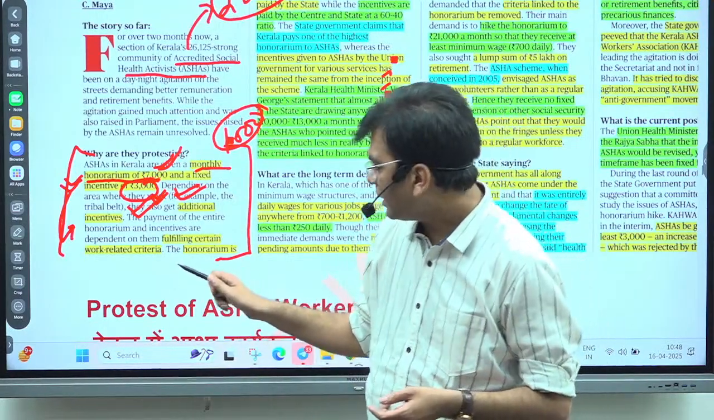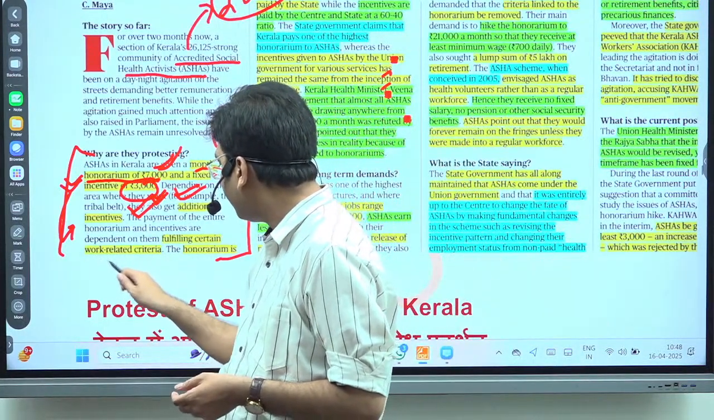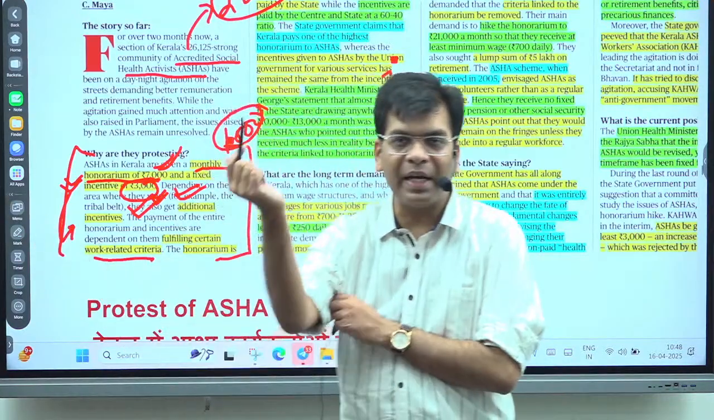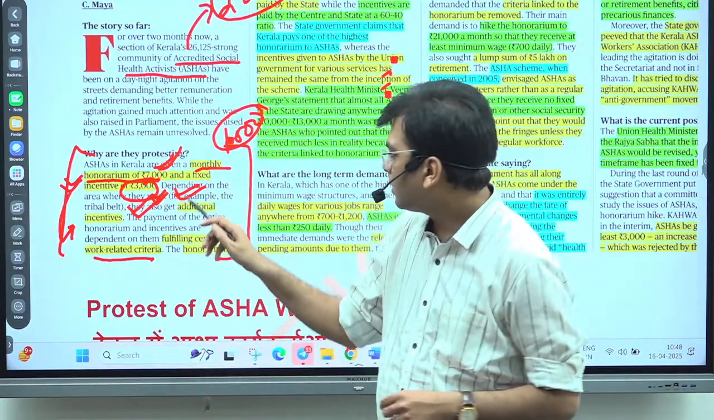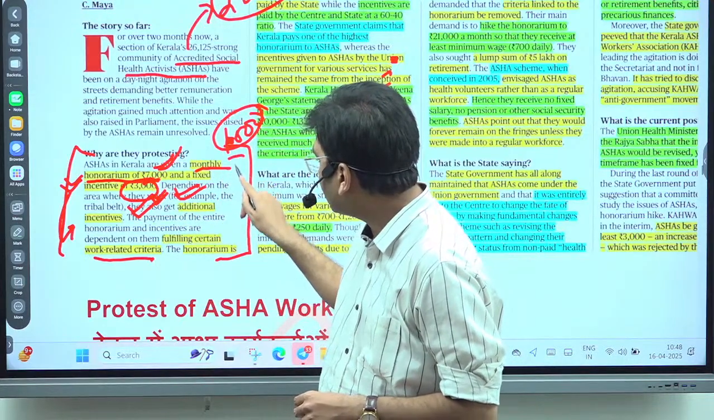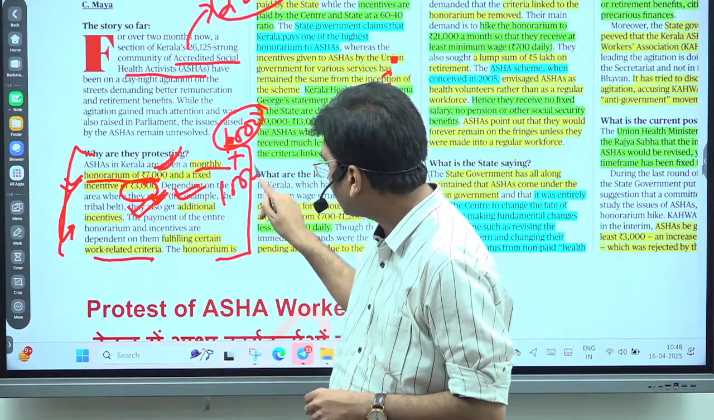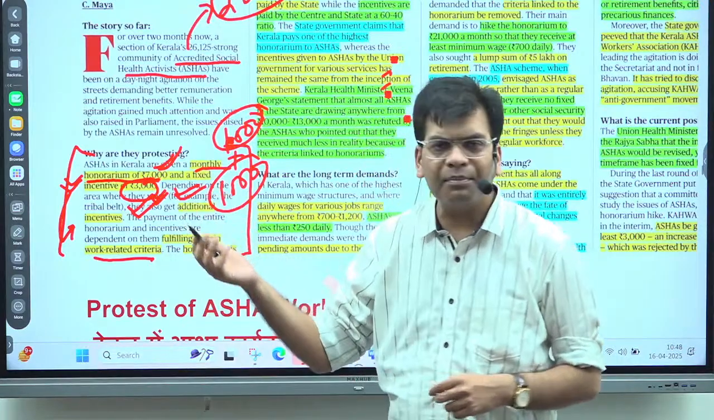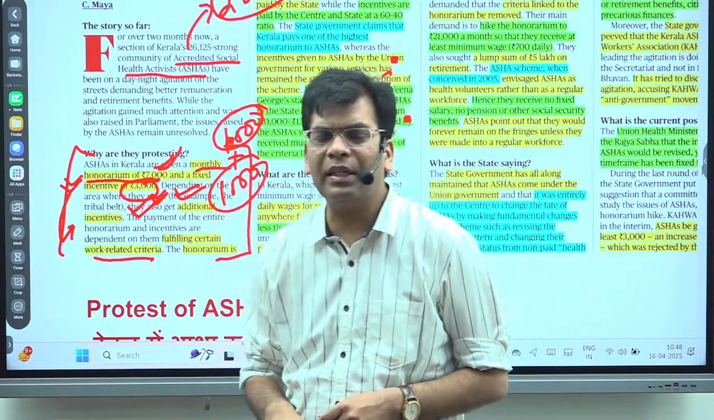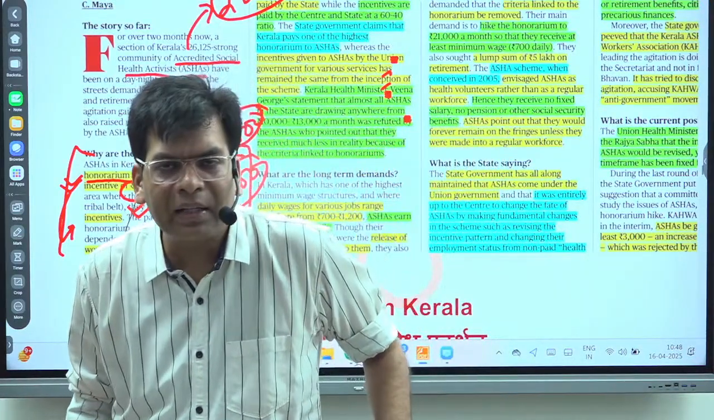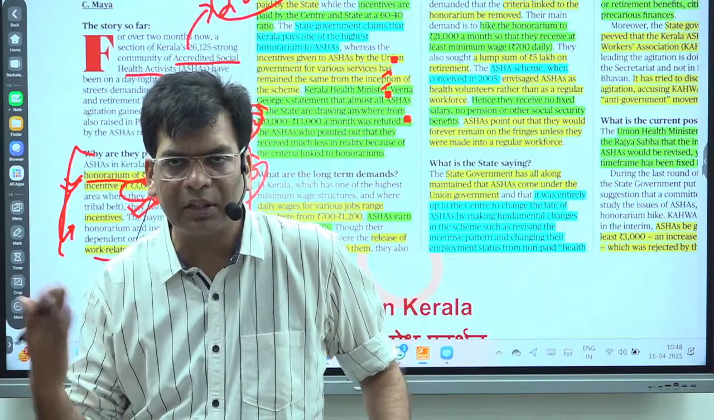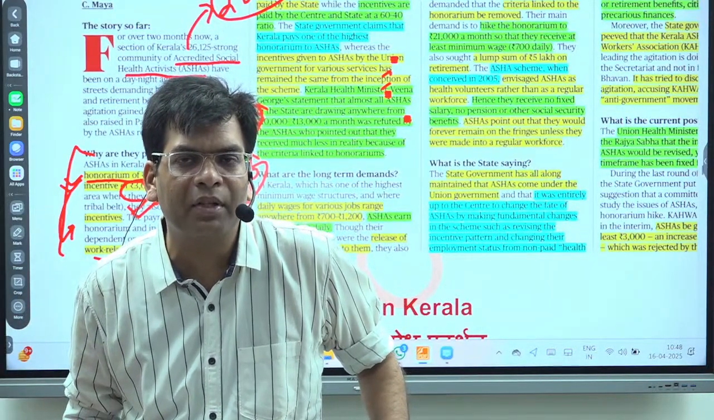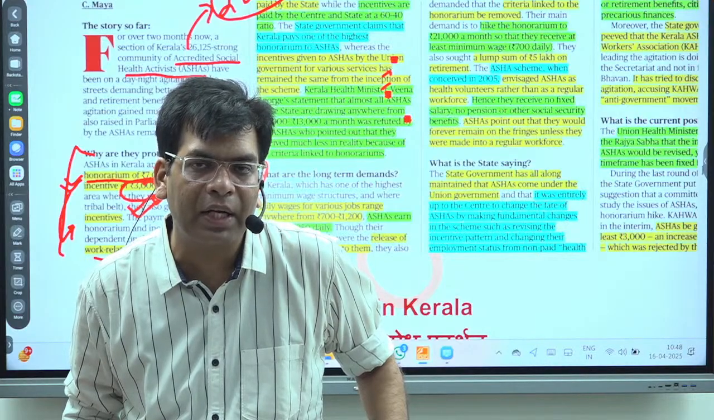If they are working in a tribal area or some very remote or backward area, the ASHA worker will be provided some other incentive. So it could be 1,000 or 2,000. As per the Kerala government, they are giving salary from 10,000 up to 13,000, meaning 3,000 more if the ASHA worker is working in a tribal area.